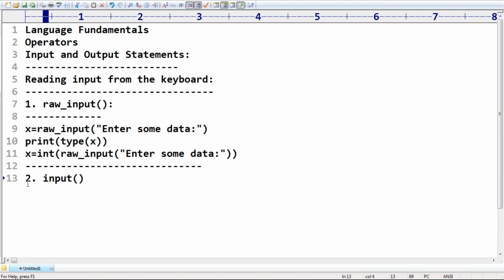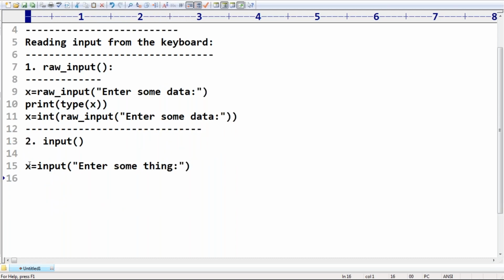If you consider the input function, the biggest speciality of this input function is, observe very carefully, x is equal to enter something. Like this, if you enter a string, then it is of string type. If you enter a number, then it is of number type. So whatever data type you enter directly, that data type is going to come. We are not required to perform typecasting, because the corresponding type only is going to be considered.